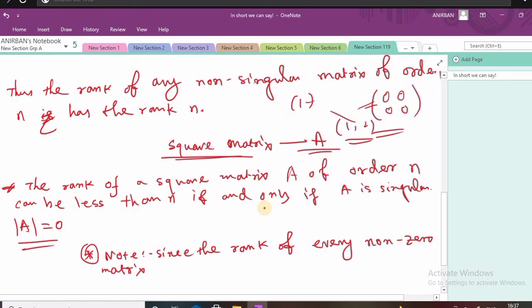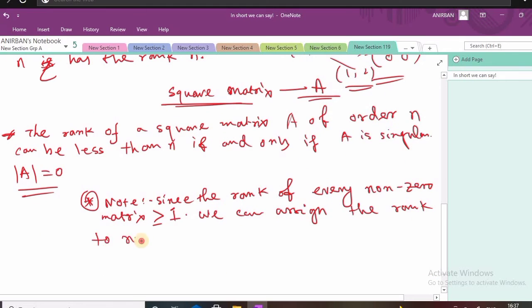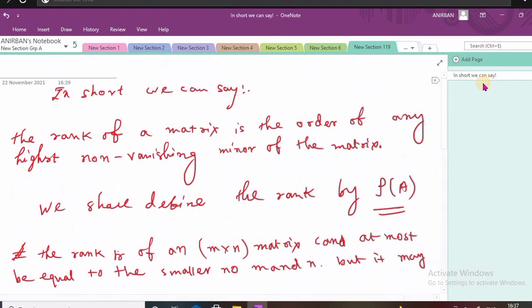So if there is a non-zero matrix, then obviously the rank of this non-zero matrix is greater than or equal to 1. And we can agree to assign the rank to a null matrix as 0. This is obvious. Okay. So these are very important properties, and this is actually the definition of the rank of the matrix, and these are the very important properties about the rank of matrices.